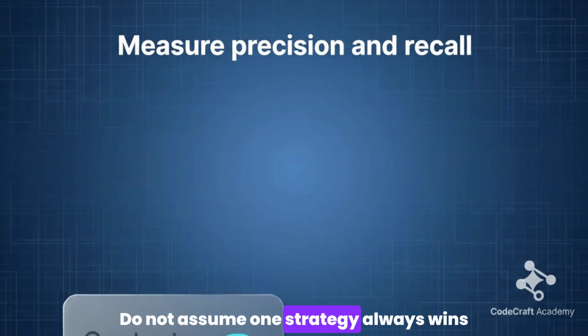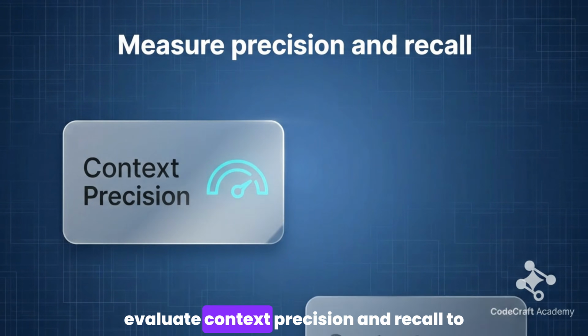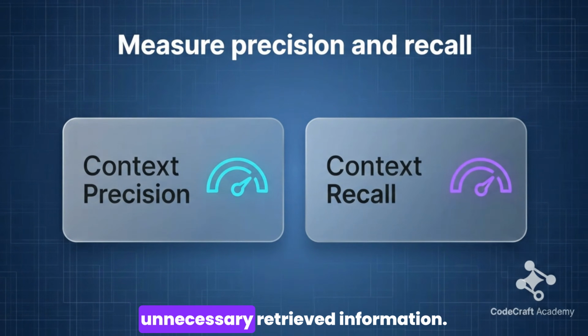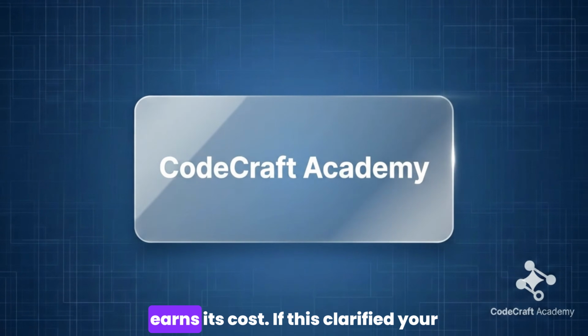Do not assume one strategy always wins. Evaluate context precision and recall to measure relevance, coverage, and unnecessary retrieved information. That's when structure-aware chunking earns its cost.